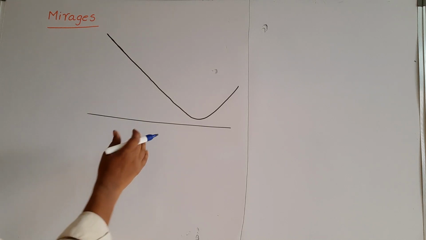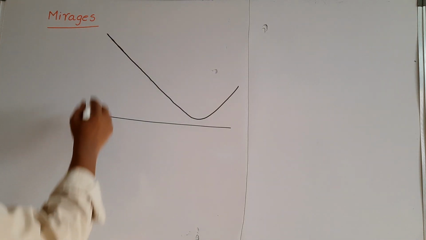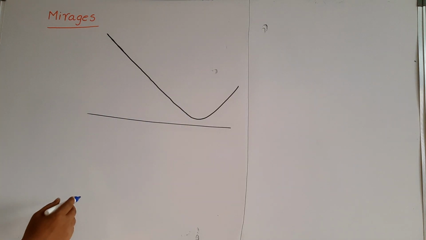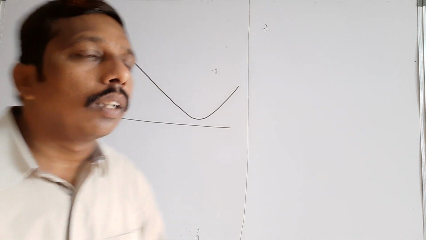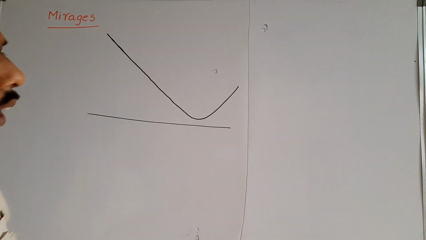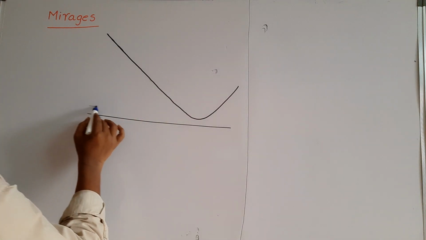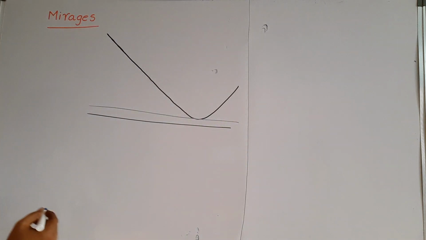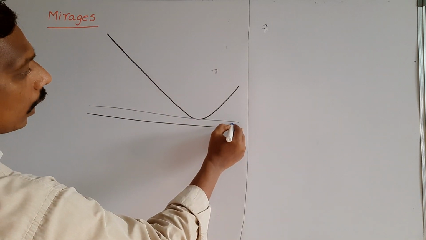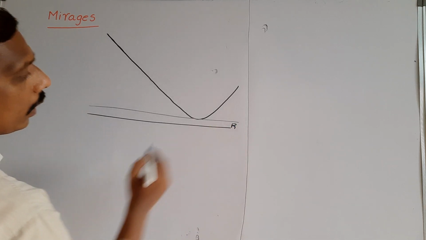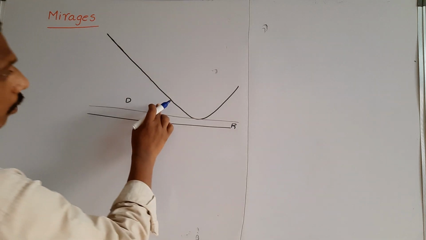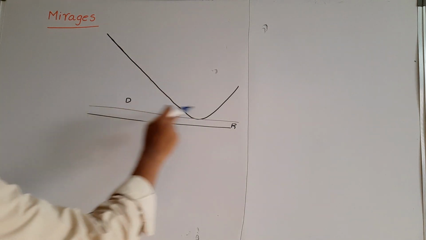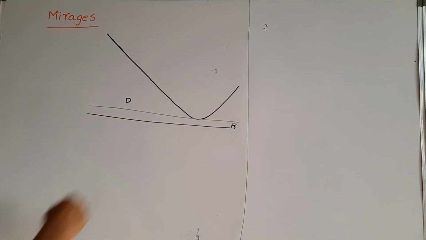Due to this phenomenon, objects appear for us, and in the same way water appears. That is due to total internal reflection. Assume this is the air layer above the road. It gets heated and becomes rarer, and the upper layer is denser. The light ray travels from the denser medium to the rarer medium, so the light is totally reflected. This is the formation of mirages.